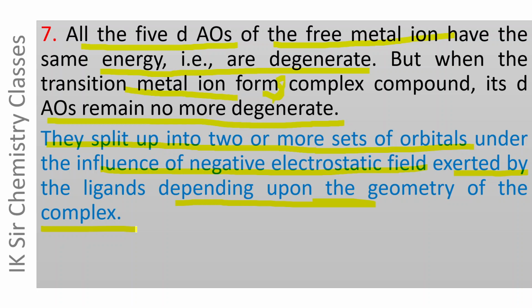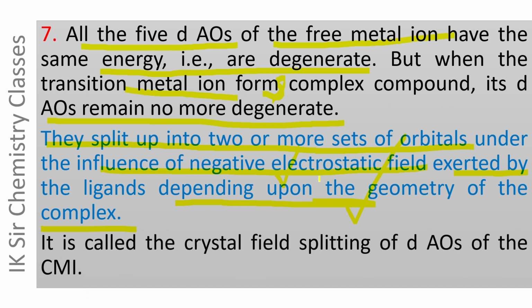When a transition metal ion forms a complex compound, its d atomic orbital splits up into two or more sets of orbitals under the influence of negative electrostatic field exerted by the ligand, and the mode of splitting of these d atomic orbitals depends upon the geometry of the complex. It is called crystal field splitting of d atomic orbitals of the central metal ion.